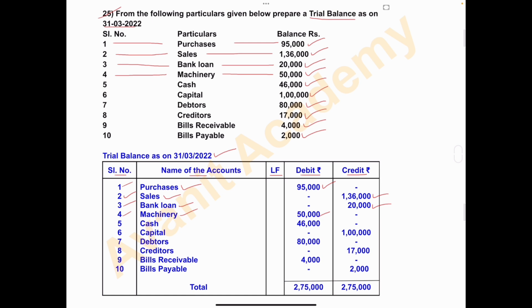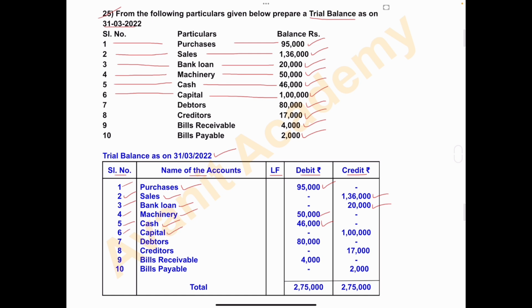Fifth one, cash rupees 46,000. Name of the account is cash account, shows the debit balance. Debit column write 46,000 and credit column nil. Number six, capital rupees 1 lakh.